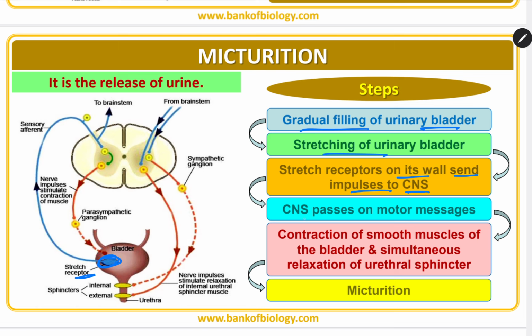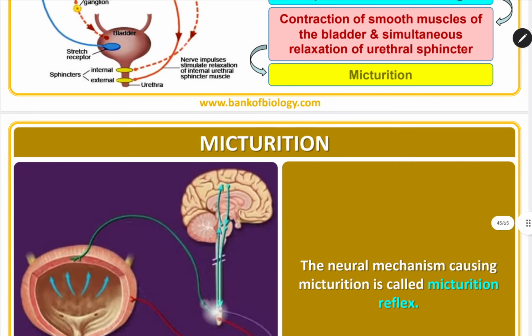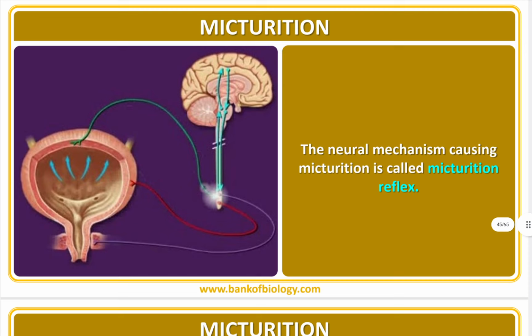The CNS passes on a motor message. Then there is contraction of the smooth muscles of the bladder and simultaneous relaxation of the urethral sphincter. Here are the urethra and the sphincter muscle present here. Then micturition occurs, that is, the release of urine. Next, the neural mechanism causing micturition is called the micturition reflex.